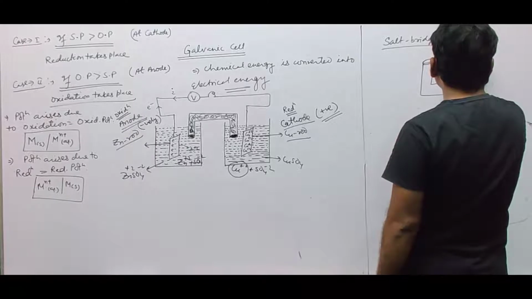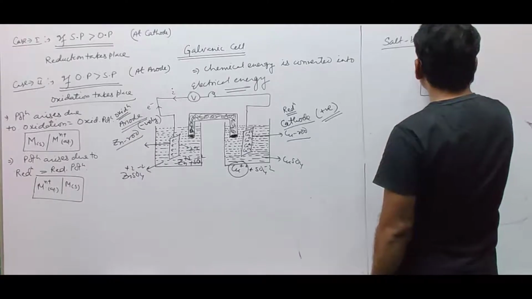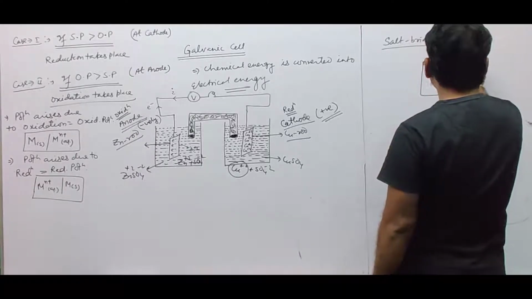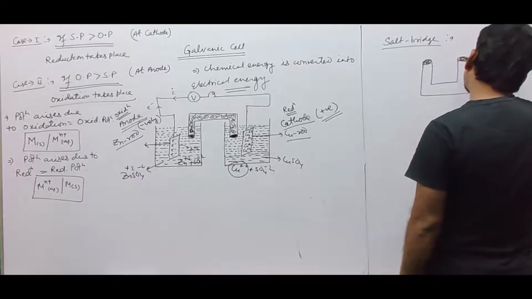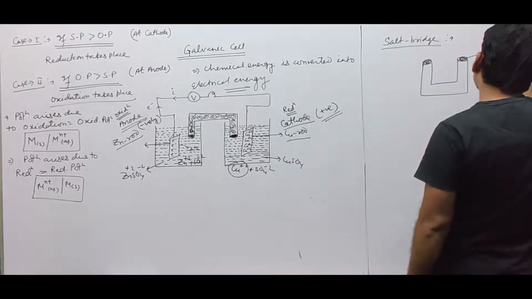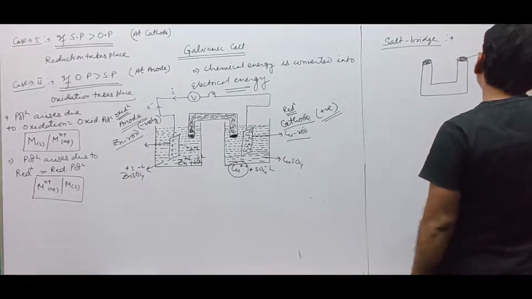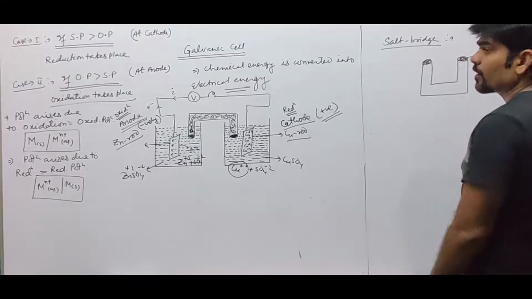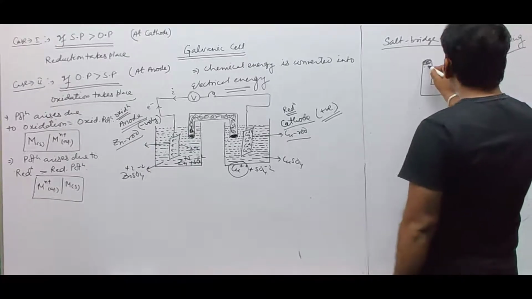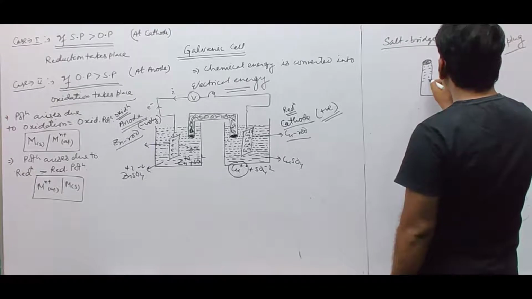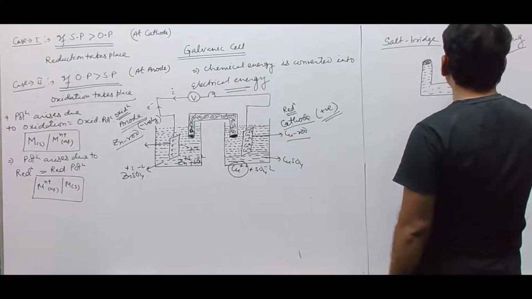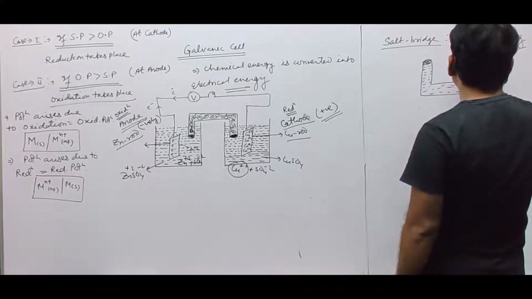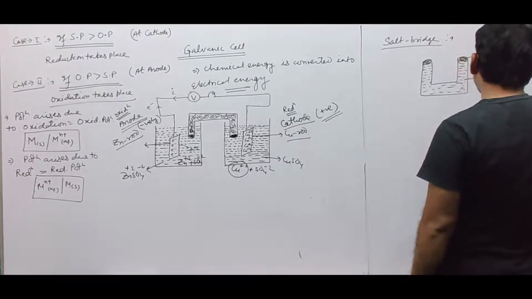In this U-tube, there is a cotton plug. Some inert electrolytes are added.